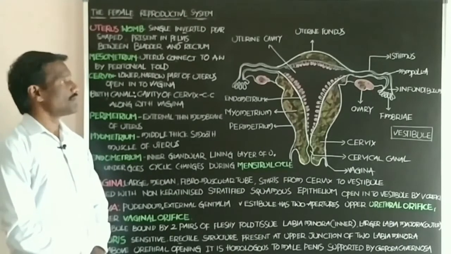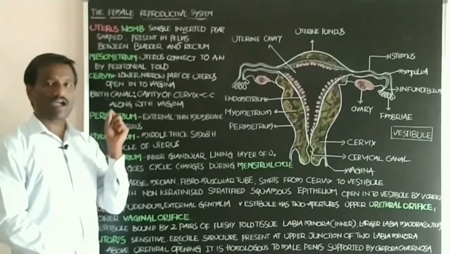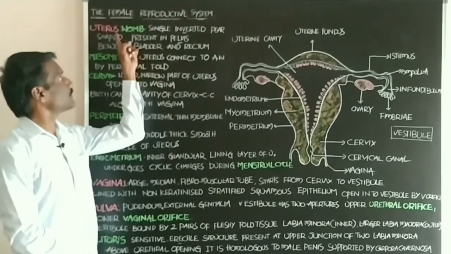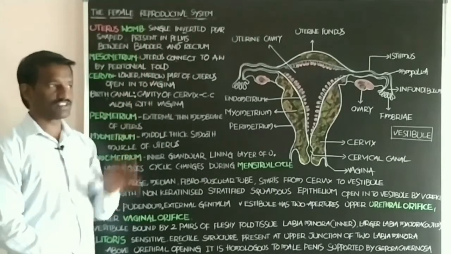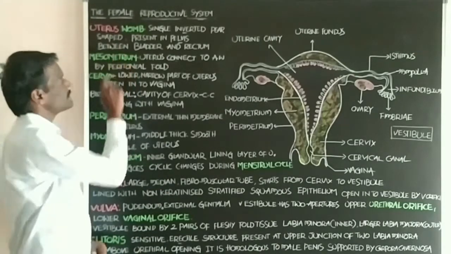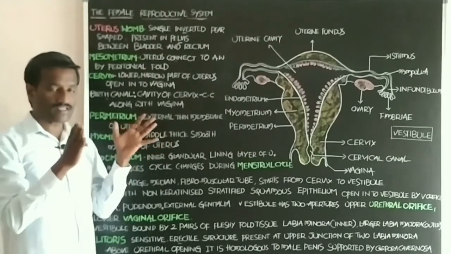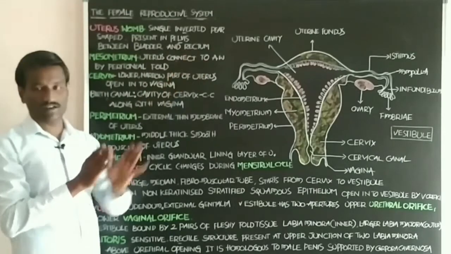Pelvis means the region between the legs and the abdomen. The uterus is present in the pelvis, in the lower abdomen, between the bladder and the rectum.